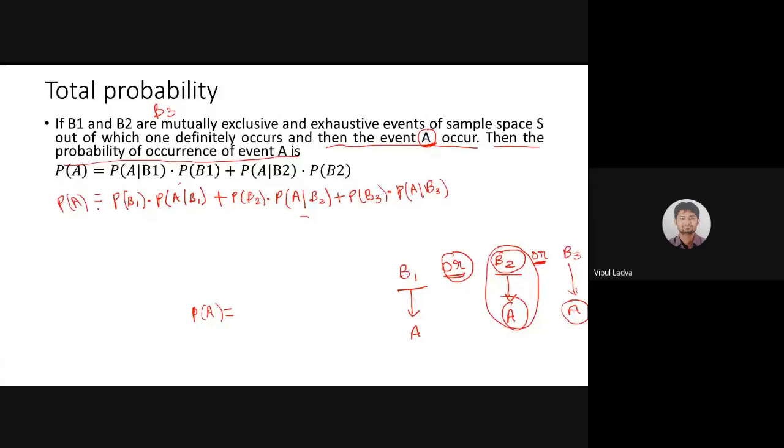Now it is not necessary that in our example we will have just two mutually exclusive events, B1 and B2. It was quite possible that we are interacting with three events, B1, B2, B3, or four different events, B1, B2, B3, B4, or I'm labeling these events as A, B, C, D, or E1, E2, E3, E4. So in such a case, if you are going to mug up this formula, then it will not help you.